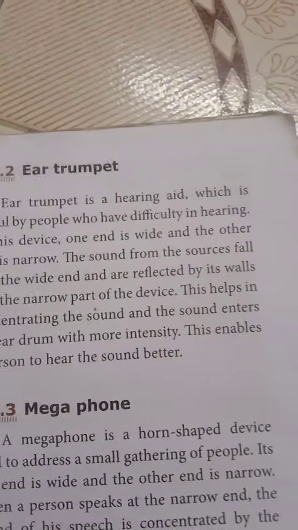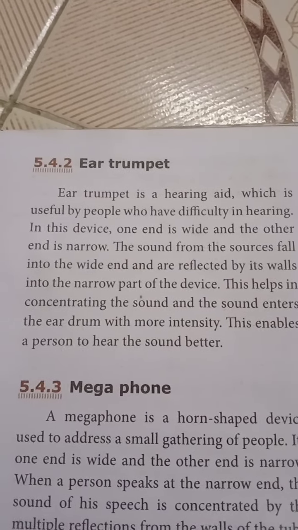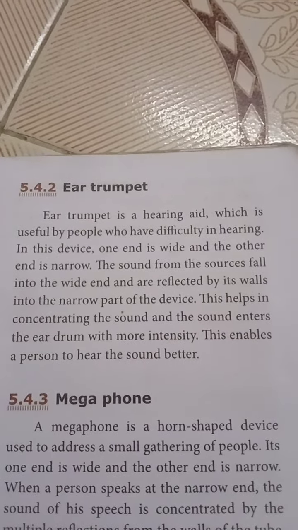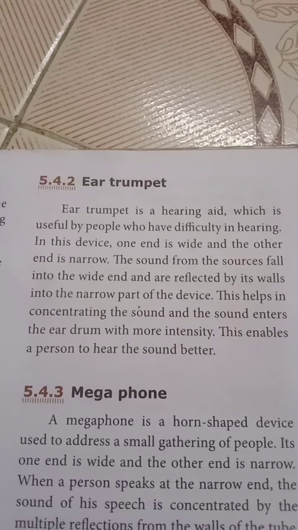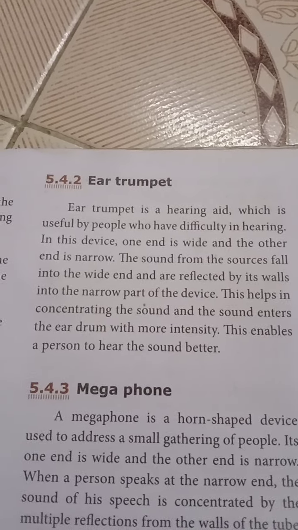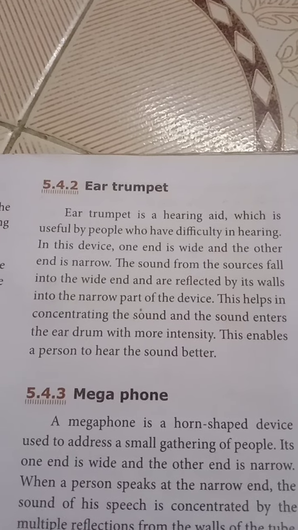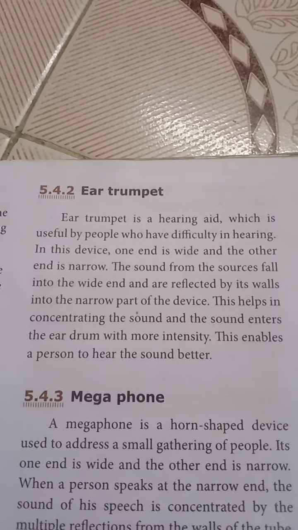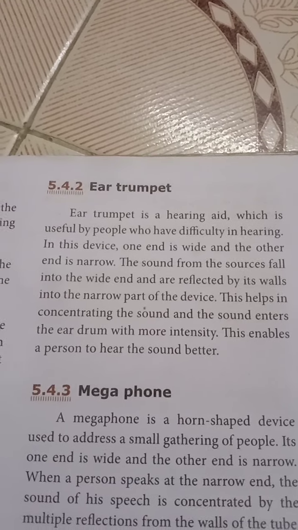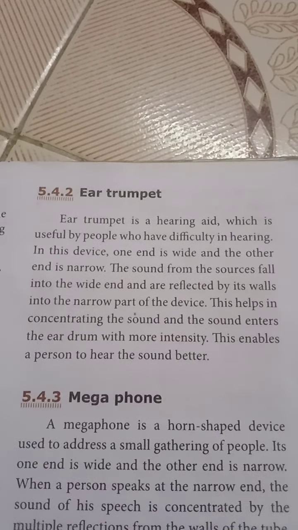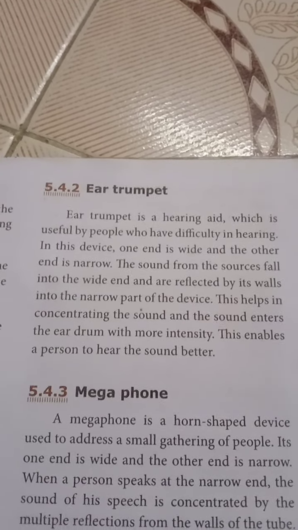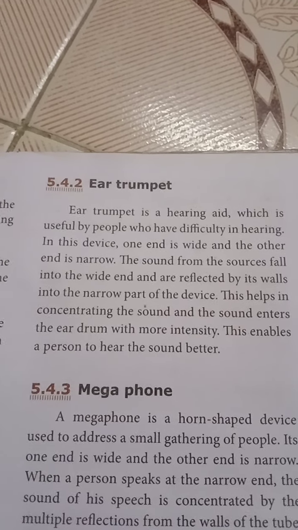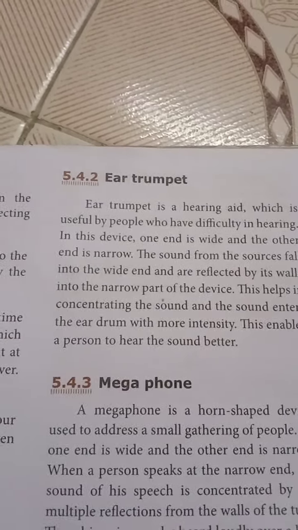Next, the ear trumpet. You see that ear trumpet. An ear trumpet is a hearing aid which is useful for people who have difficulty in hearing. In this device, one end is wide and the other end is narrow. The sound from the source falls into the wide end and is reflected by its walls into the narrow part of the device. This helps in concentrating the sound, and the sound enters the eardrum with more intensity. This enables a person to hear the sound better.